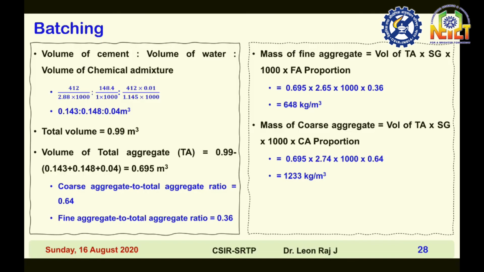So this is what these terms are saying. Then mass of fine aggregate is equal to volume of total aggregate into specific gravity into 1000 into fine aggregate proportion. You get 648 kilogram per meter cube. Mass of coarse aggregate is equal to volume of total aggregate into specific gravity into 1000 into coarse aggregate proportion. That is equal to 1233 kilogram per meter cube.